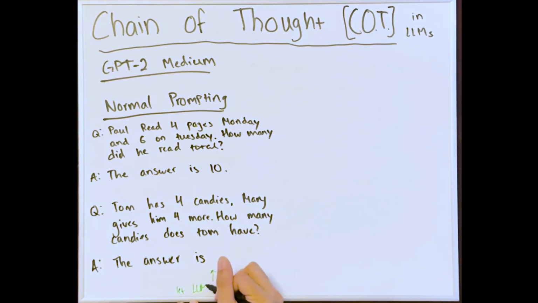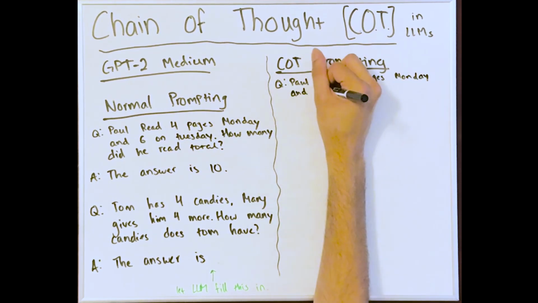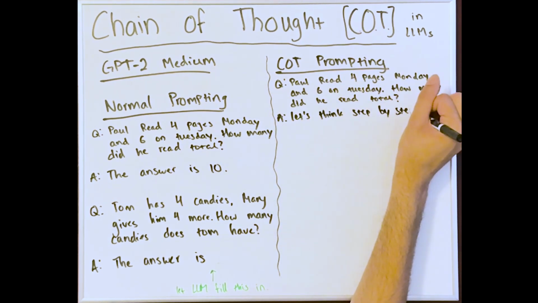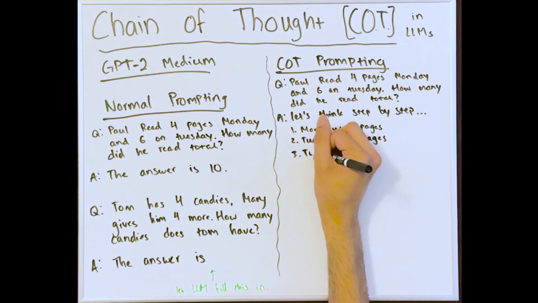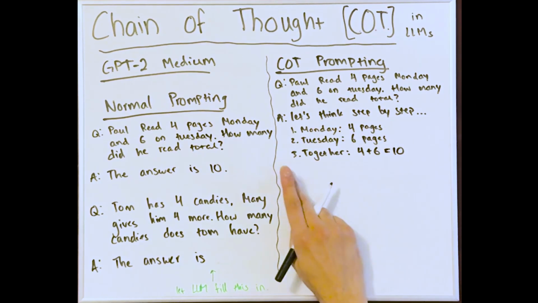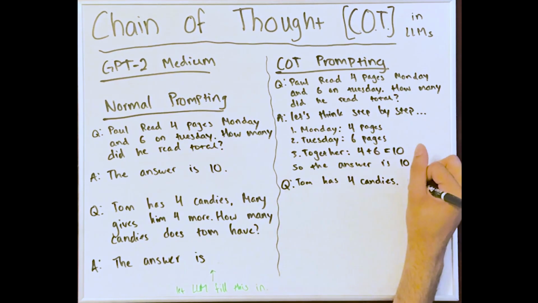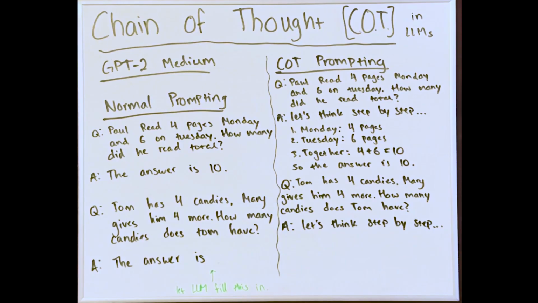Like I said earlier, it's a completion model. But what happens if we write our prompt in a slightly different way, in the style of a chain of thought? We'll give it the same example, except this time in the example, we'll include intermediary reasoning steps for the LLM to see, along with the keywords, let's think step by step. Now, when we ask our question, instead of writing the answer is blank, we write let's think step by step.